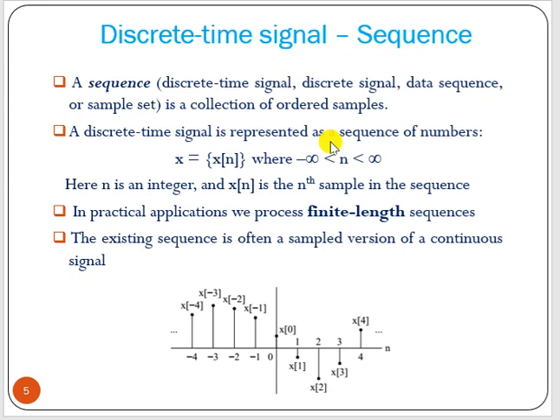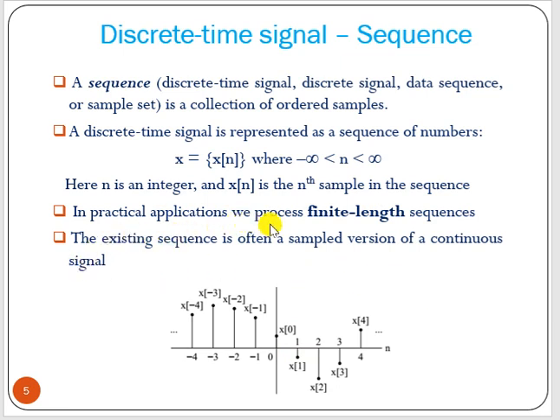The discrete time signal is represented as a sequence of numbers, x equal to x of n, where n can be from minus infinity to plus infinity. That is the range. Here n is always an integer. Always we have to take values as 0, 1, 2, 3, 4. We cannot take 0.5, 1.5. We are not considering that.